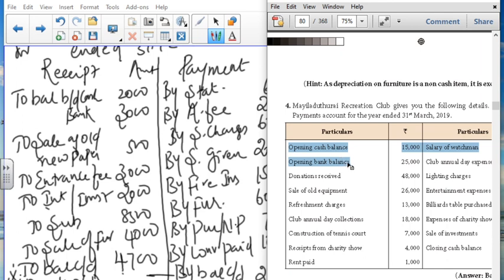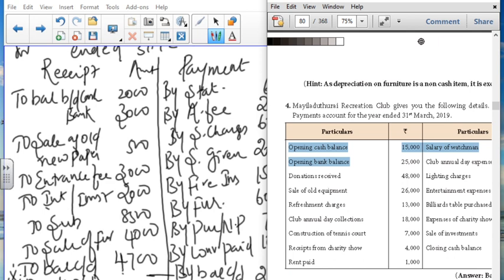I'll tell you what items come under the receipts and payments side. Opening balance: to balance brought down, cash and opening balance of bank, you will write both on the receipt side. Donation received is a receipt. Sale of old equipment is a receipt. Refreshment charges is a payment. Club annual day collection is a receipt. Expenses of the tennis court, there it's a payment. Receipt from charity show is a receipt.